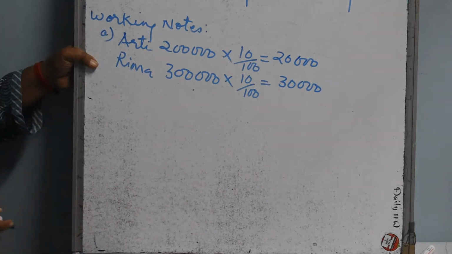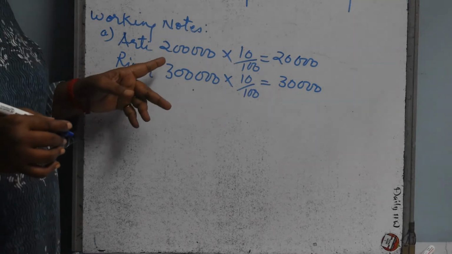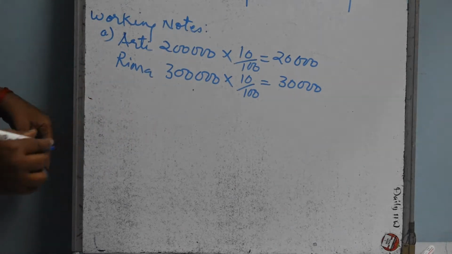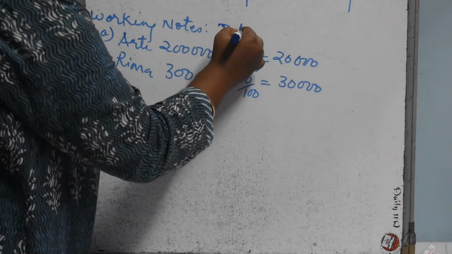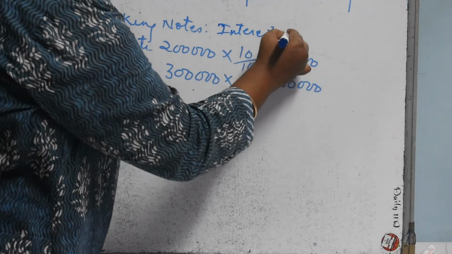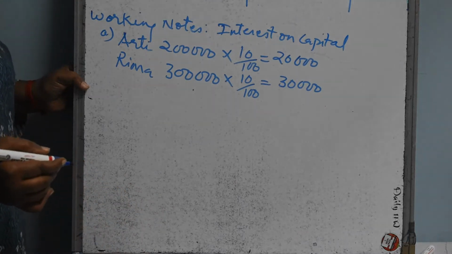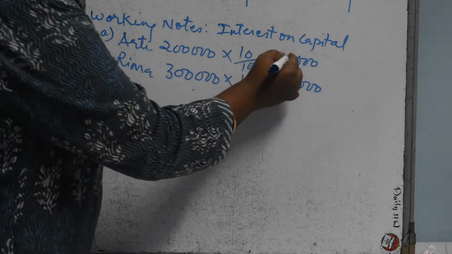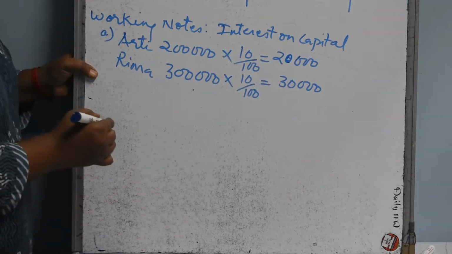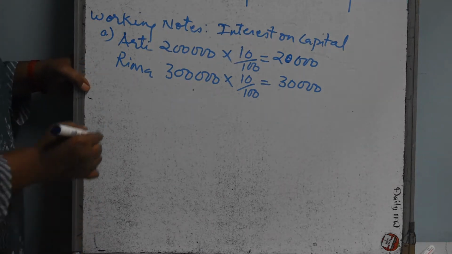Okay, this is now easy. You can know interest on capital. First note, we are having Aarti 20,000 and Rima 30,000. The second note I will prepare regarding drawings.